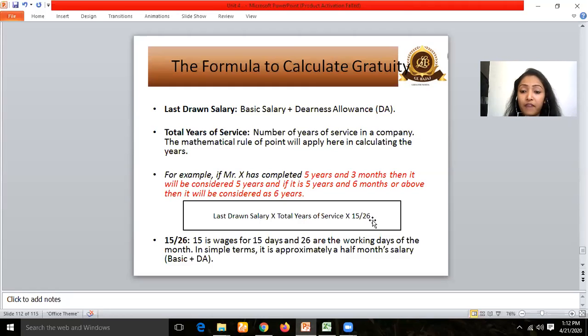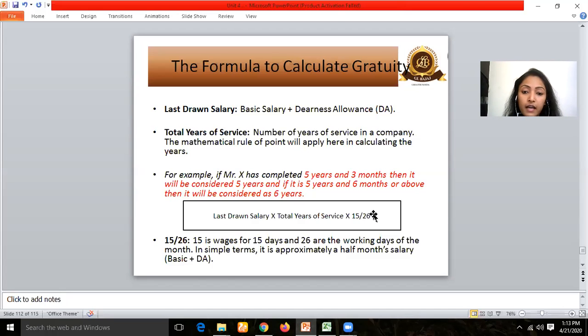That's why for every year we are paying the amount, and that's why we are multiplying by the total years of service. So every year, 15 days of salary of that particular employee would be considered. That's why I have multiplied it with the digit 15. Why divided by 26? Because I need to first calculate 1 day salary of the employee, per year, 1 day salary.